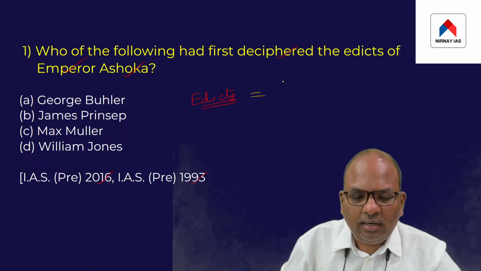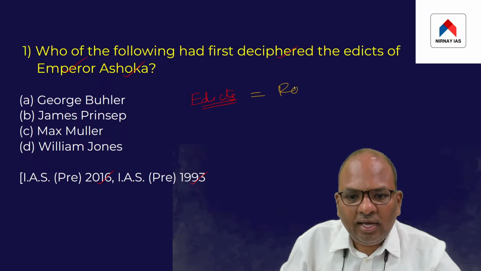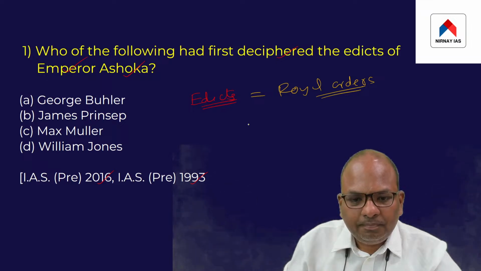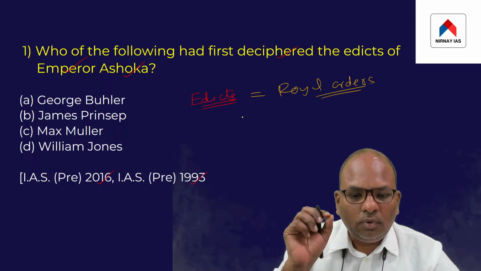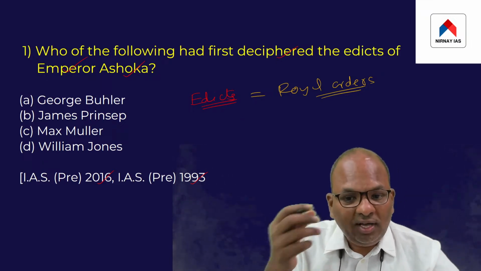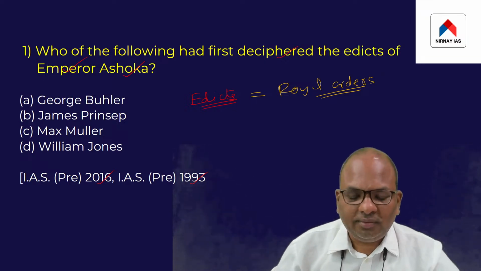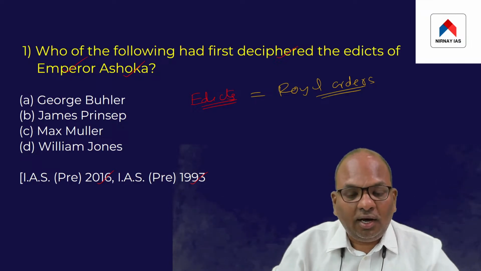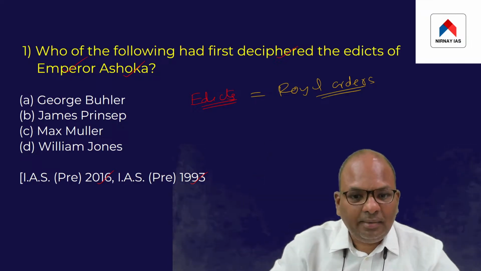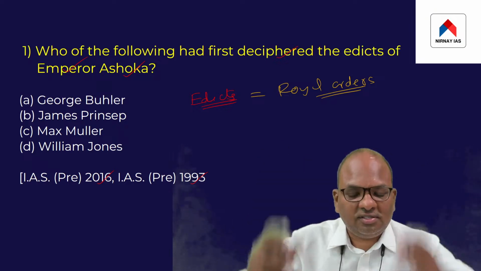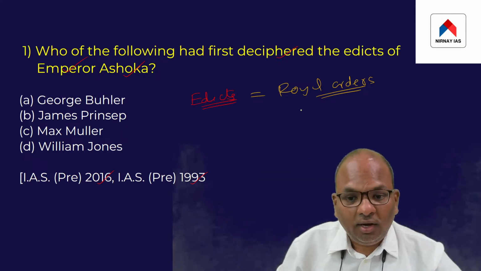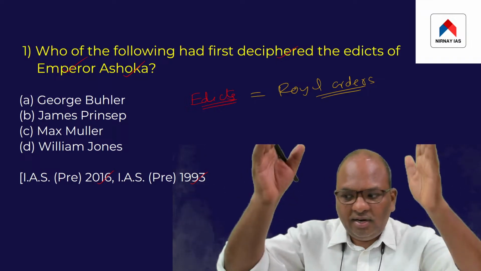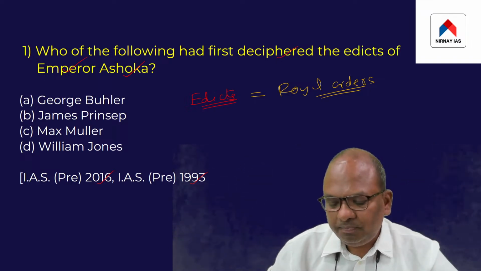In the entire history of India, the only ruler who happened to issue such royal orders happened to be Ashoka. Ashoka got his edicts or royal orders inscribed on stone boulders.